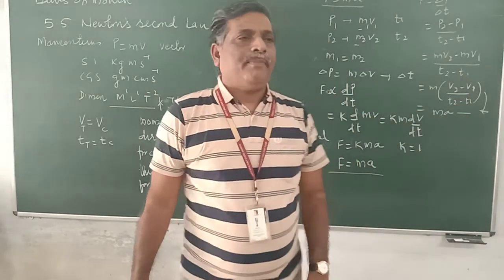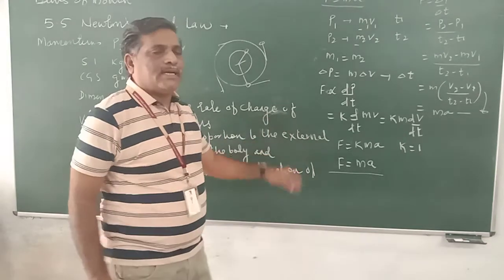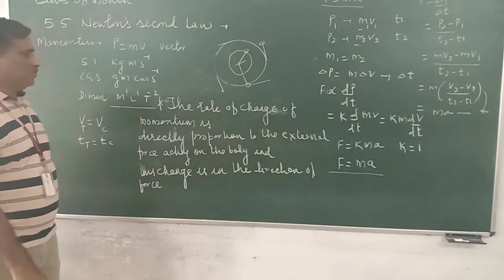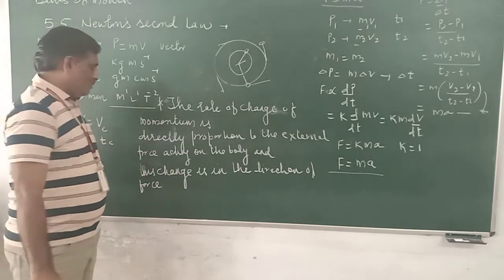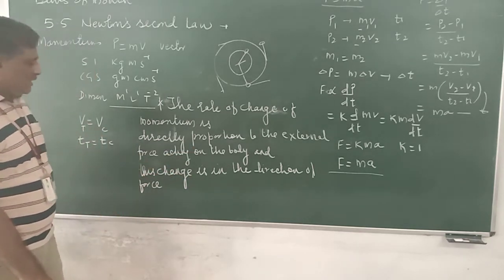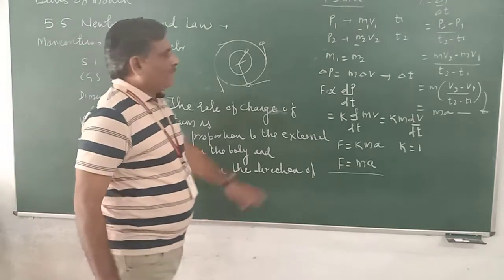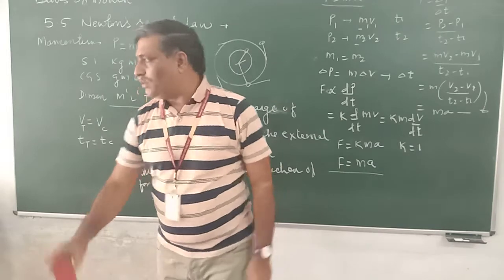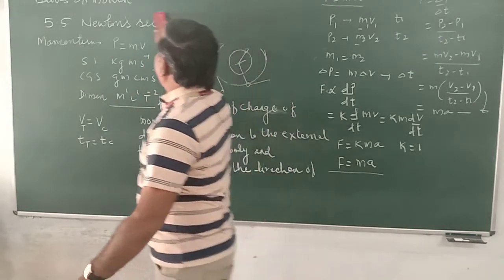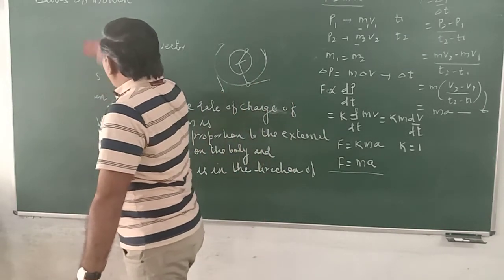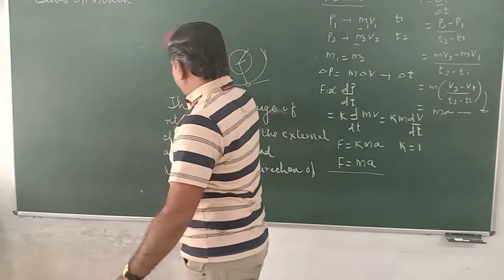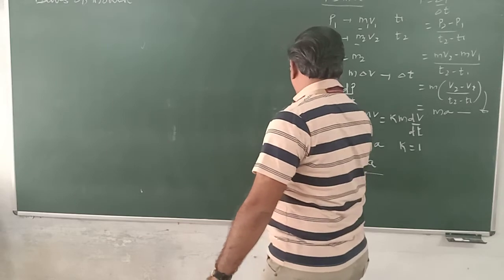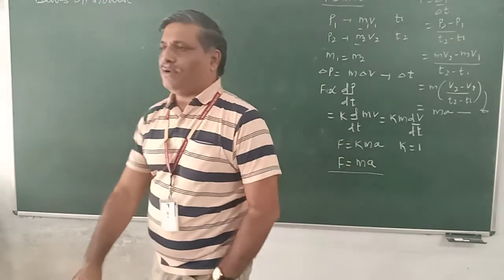Now, once again I repeat: what is Newton's second law? The rate of change of momentum is directly proportional to the external force acting on the body, and this change is in the direction of force. We got the relation F is equal to ma. From this law, we define the SI unit of force. What is the SI unit of force? From this, we are defining the SI unit of force.